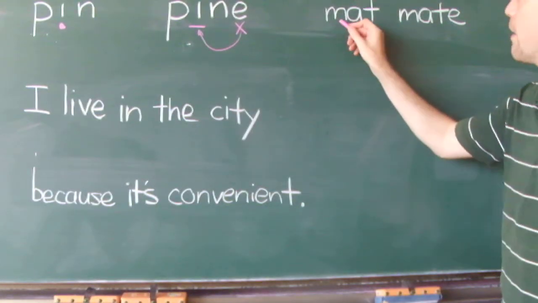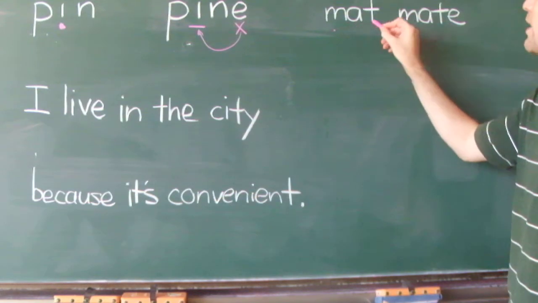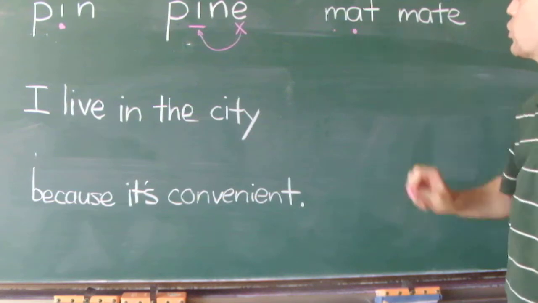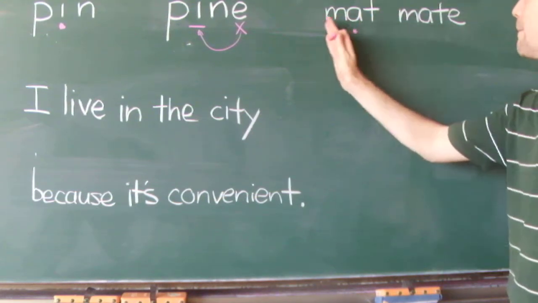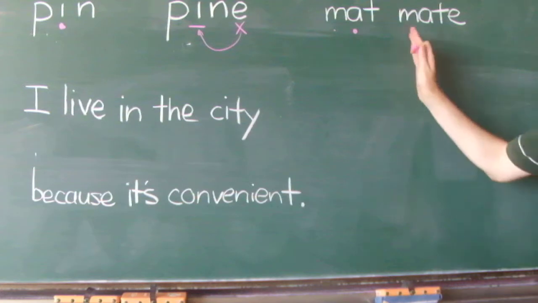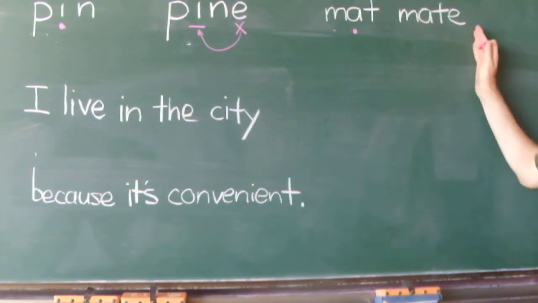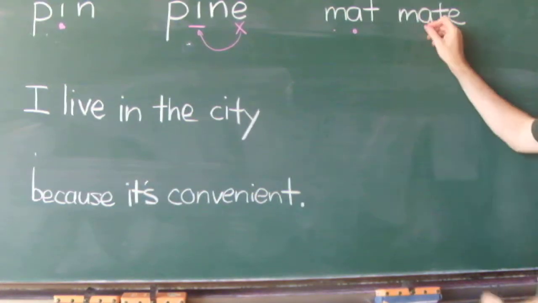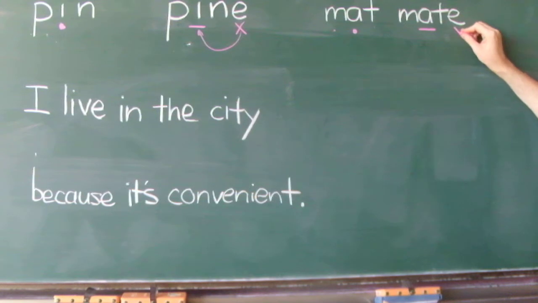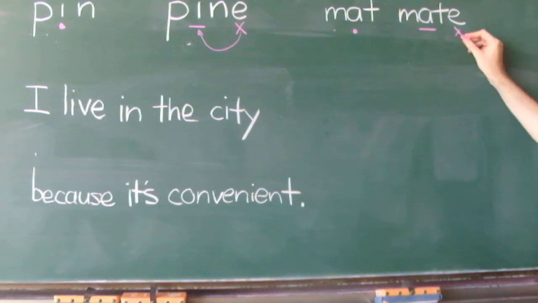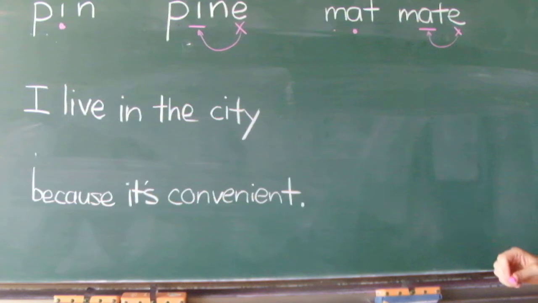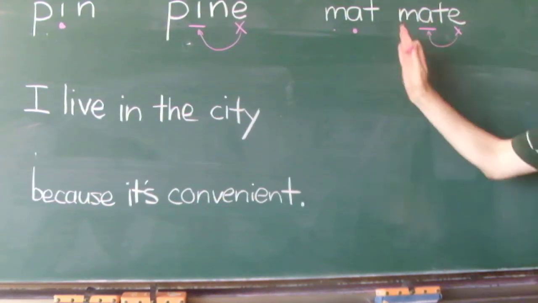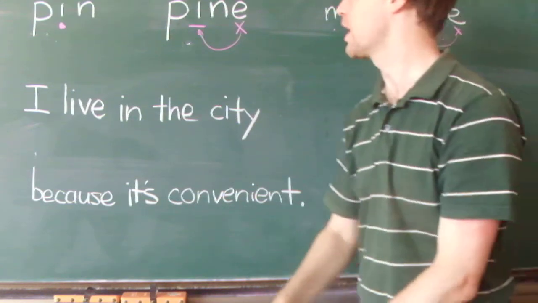See the same here. Mat. M-a-t, short sound. Mat. This is mate. So this is a, long sound. We don't say the e. Again, this just shows us this is a long sound here. Mate. One more time.